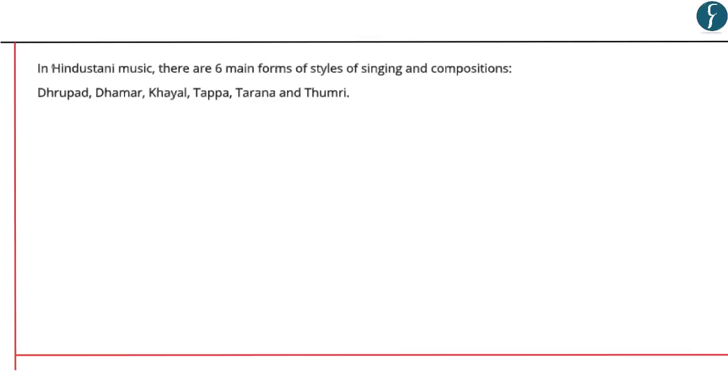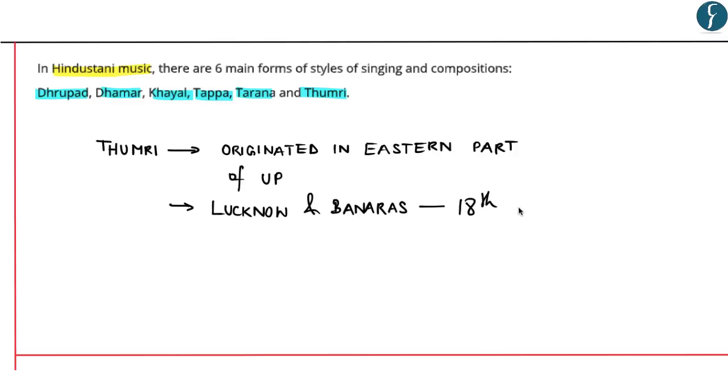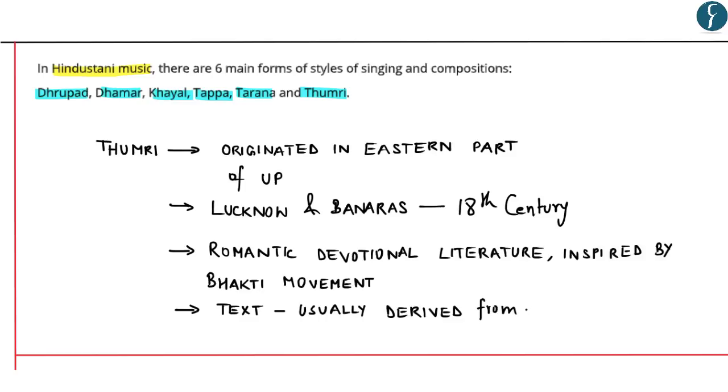Now, it mentions that in Hindustani music, there are 6 main forms of styles of singing and compositions. These are Dhrupad, Dhamar, Khayal, Tapa, Tarana, and Thumri. Thumri originated in the eastern part of Uttar Pradesh, mainly around Lucknow and Banaras, in and around the 18th century. Thumri is based on romantic devotional literature inspired by the Bhakti movement. And the text for Thumri is usually derived from the Radha Krishna theme.